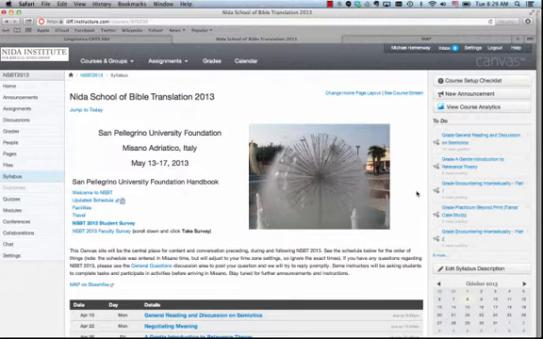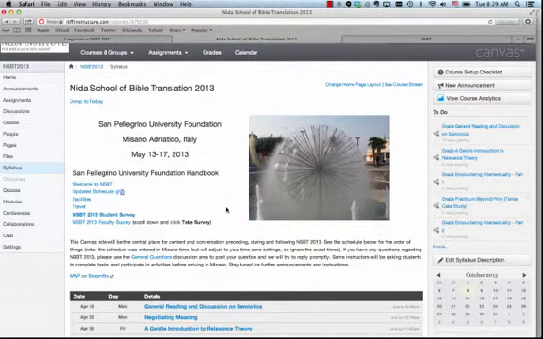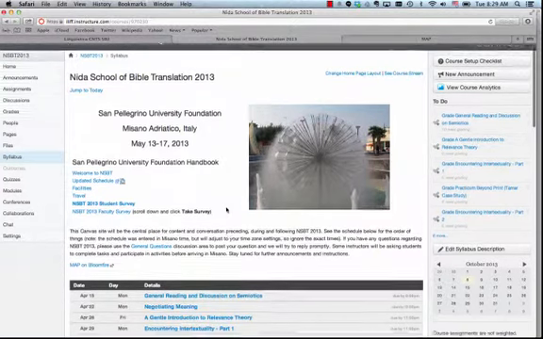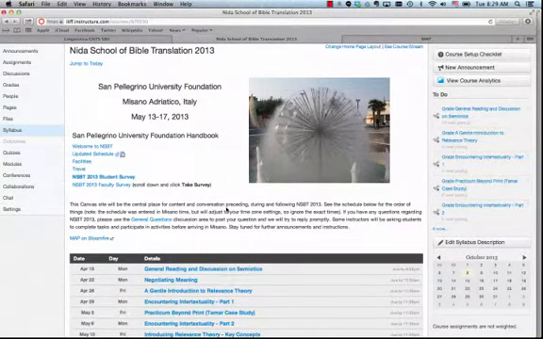Canvas is a learning management system that allows us to create learning communities in the digital space. So here you'll see we created a learning community for NIDA School of Bible Translation in 2013. What Canvas provides is a place where the people involved in NIDA School of Bible Translation can have conversations and selective content engagement. So they can take materials from the larger pool of data in Map on Bloomfire, and they can selectively localize for this particular learning community.